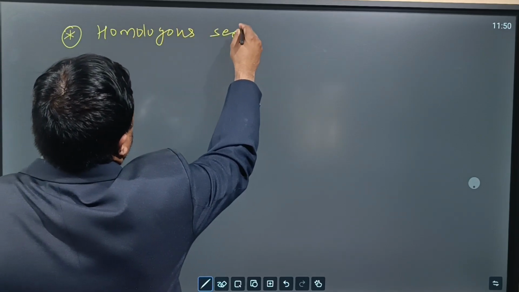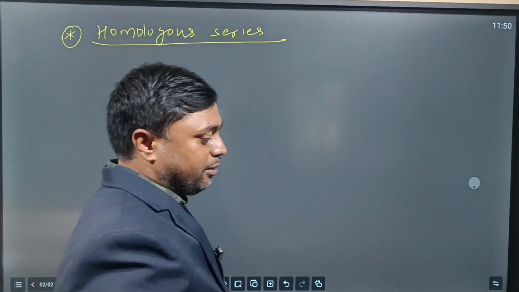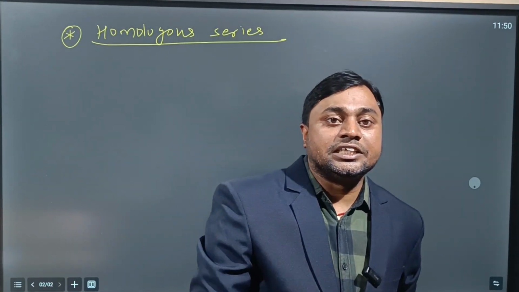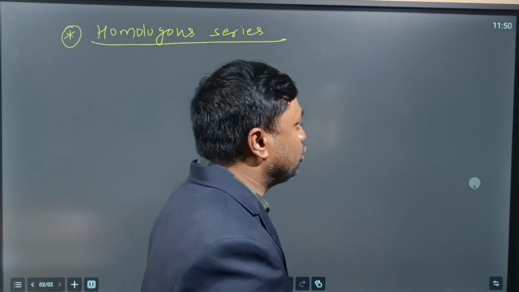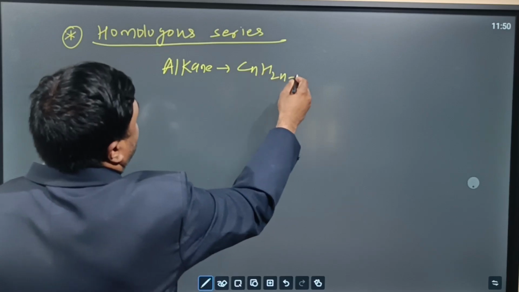When we talk about homologous series, it is a series of organic compounds which have the same general formula, in which successive members differ by a CH2 group. For example, take alkane. What is the formula? CnH2n+2.